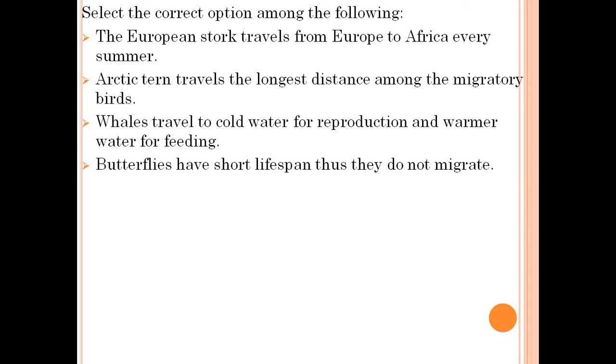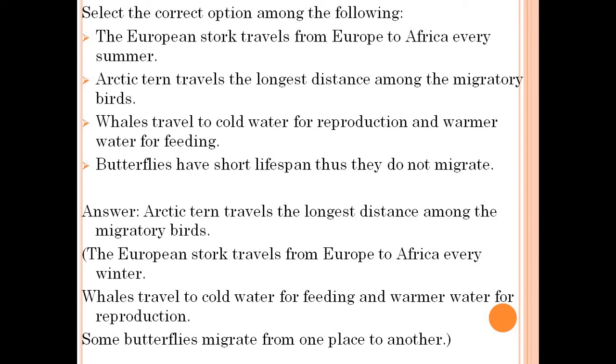Select the correct option among the following. The European stork travels from Europe to Africa every summer. Arctic tern travels the longest distance among the migratory birds. Whales travel to cold water for reproduction and warmer water for feeding. Butterflies have short lifespan, thus they do not migrate. Answer: Arctic tern travels the longest distance among the migratory birds.